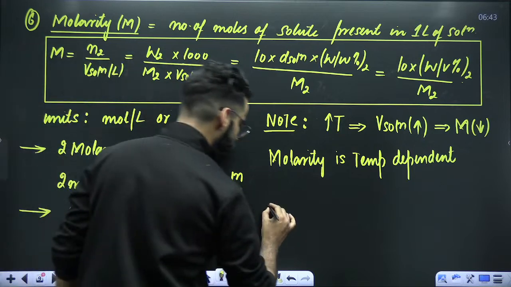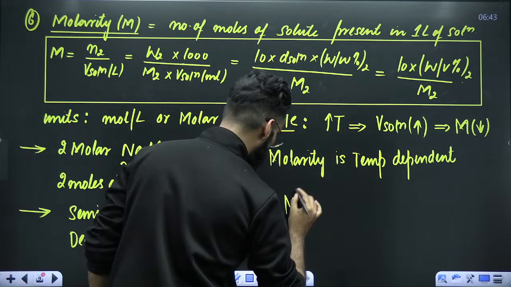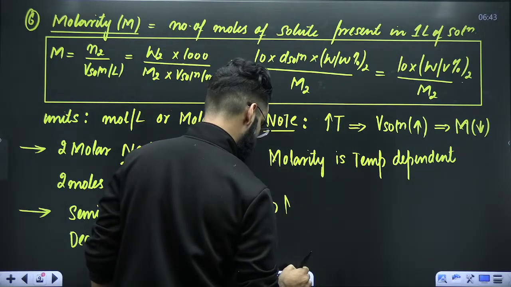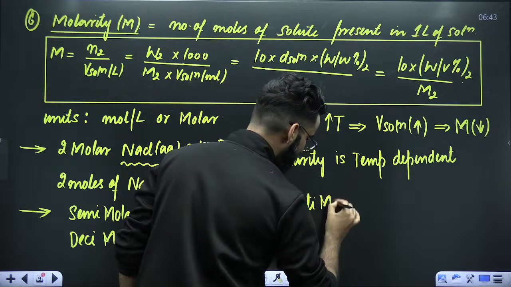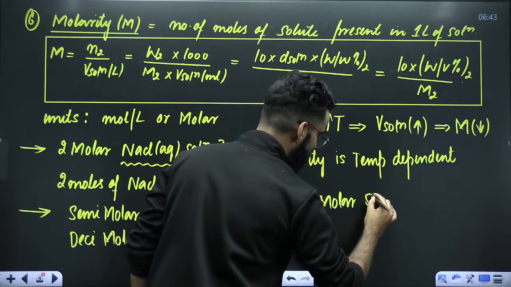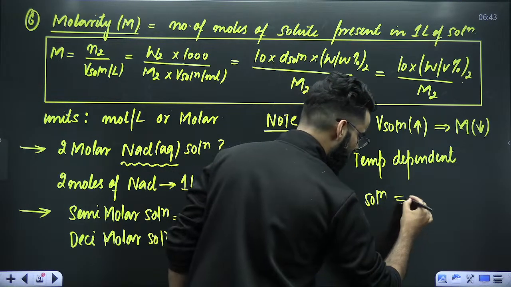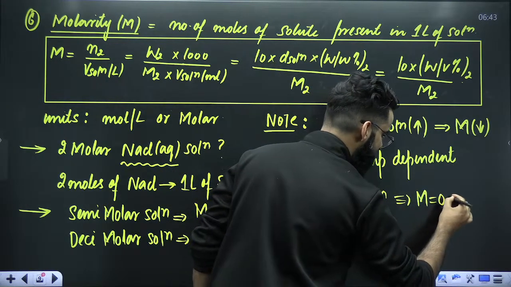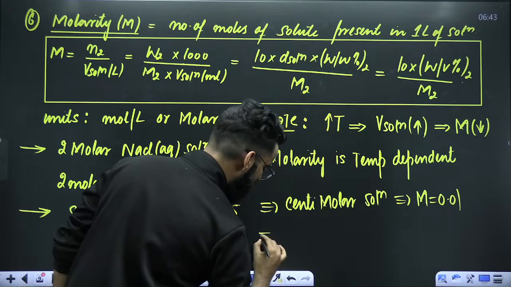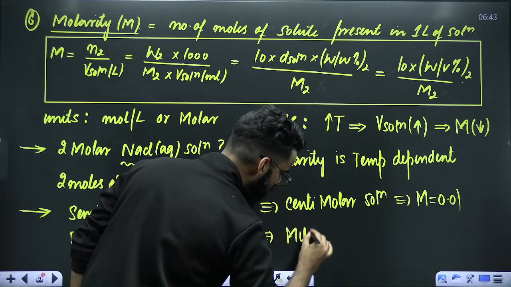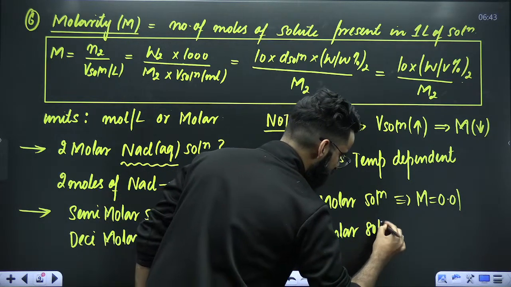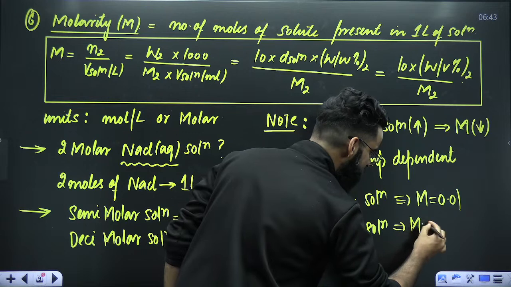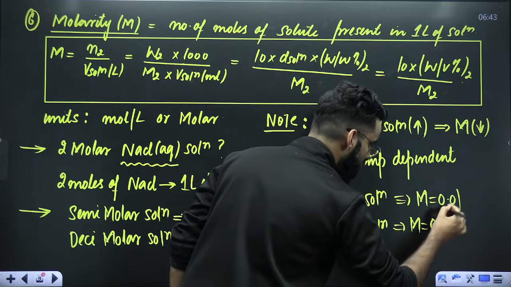Sometimes they'll mention that you are given with a centimolar solution. Let me tell you, centimolar solution is the one whose molarity is 0.01. Sometimes they might mention that we are given with millimolar solution. And let me tell you, millimolar solution is the one whose molarity is 0.001.